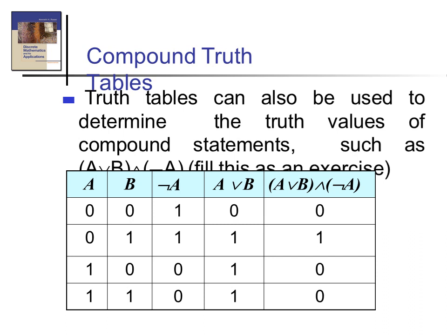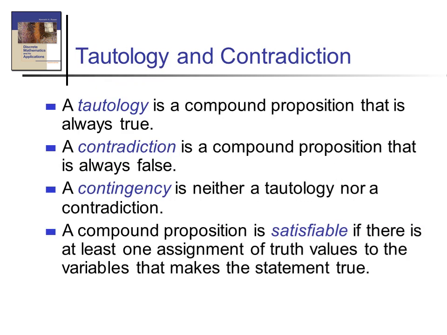First you should write A, second B, then we should write each and every statement. Here we want A or B, then negation A. First you should find out A or B, then negation A, then we combine A or B and negation A. Okay, just write.